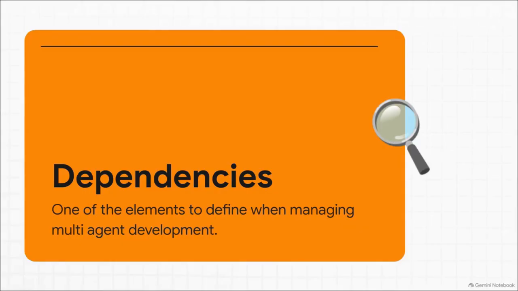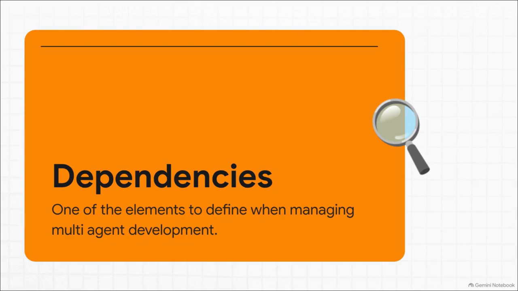Let's do a deep dive into this specific definition of dependencies for a second, because this is absolutely vital. A dependency is a requirement where one agent relies on the specific output or completion of a task by another agent before it can proceed. Why is this so crucial? Because understanding and mapping your dependencies is the absolute linchpin of preventing bottlenecks in your multi-agent architecture.